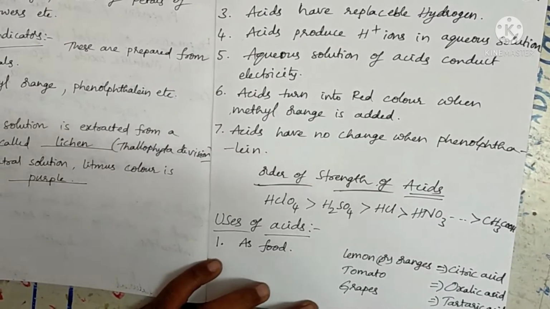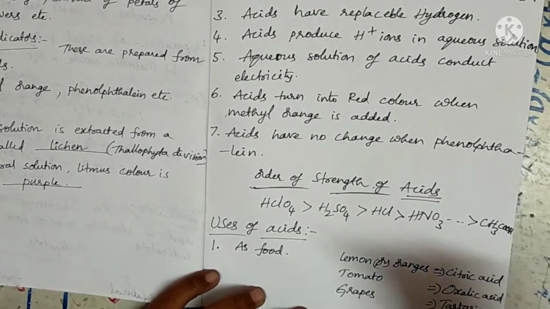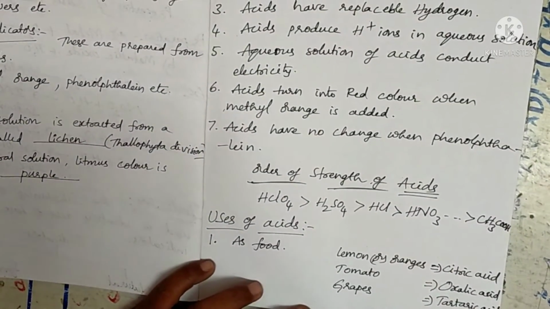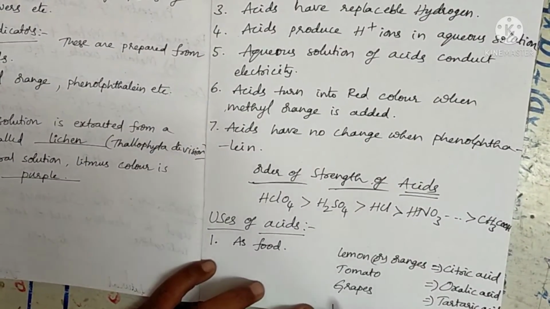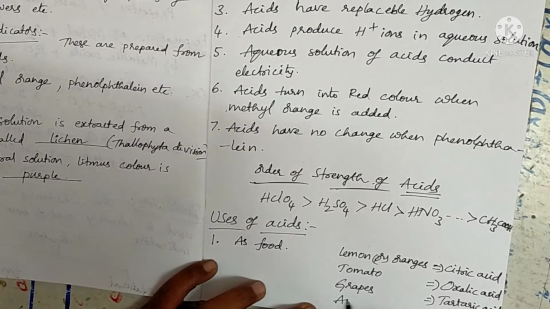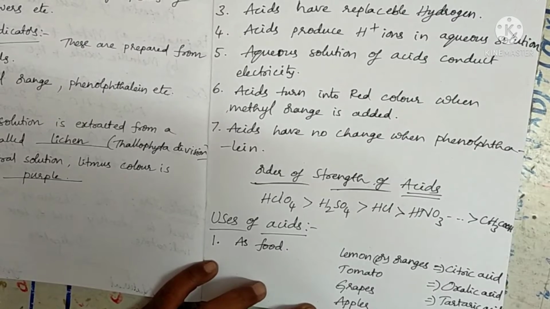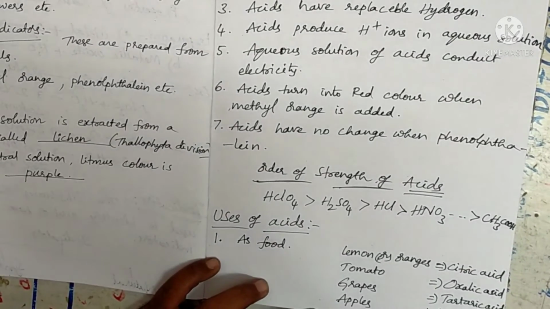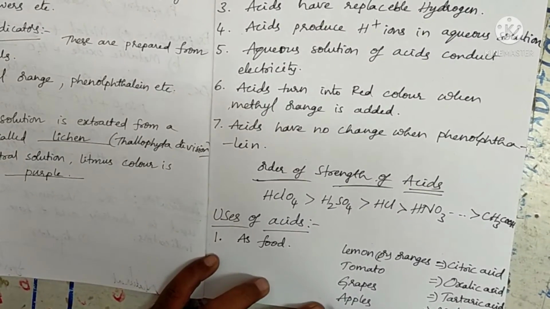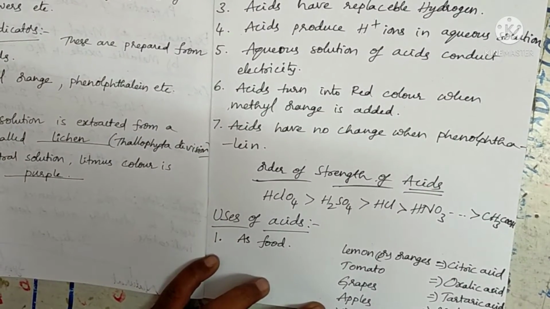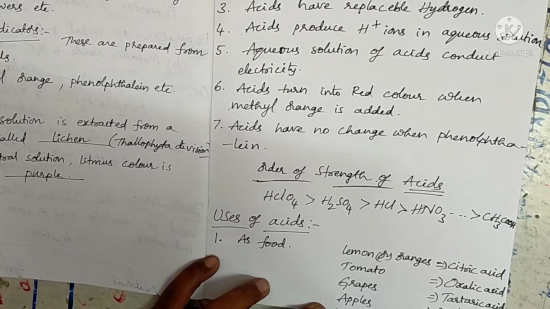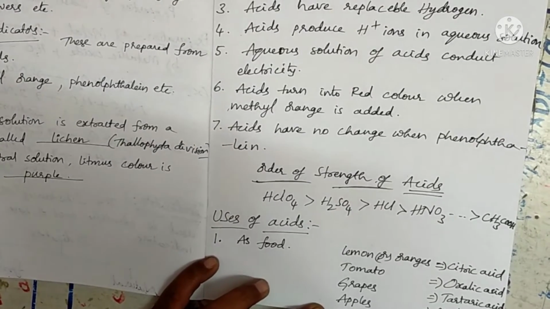So which acid is present in grapes? Tartaric acid is present. Next, apples are there. By eating apples, we get malic acid. So which acid do we get? Malic acid. In the form of vinegar, we take acetic acid.